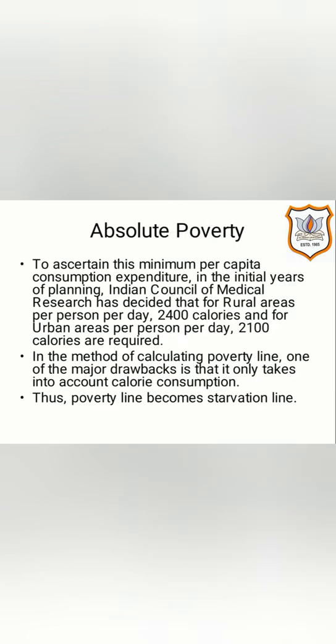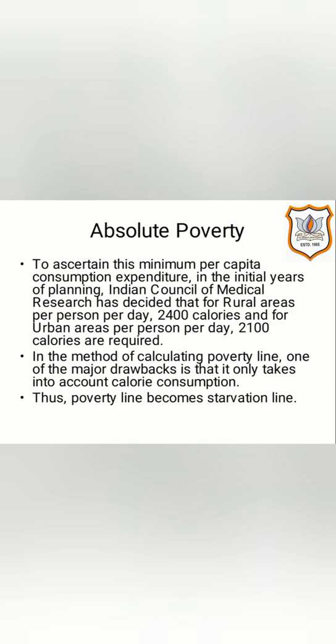Now, to ascertain this minimum per capita consumption expenditure in the initial years of planning, Indian Council of Medical Research has decided that for rural areas per person per day 2400 calories, and for urban areas per person per day 2100 calories are required.